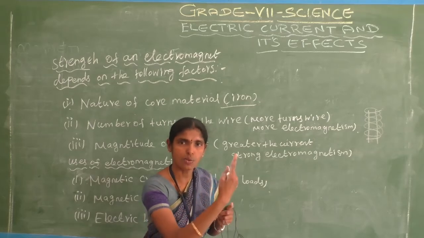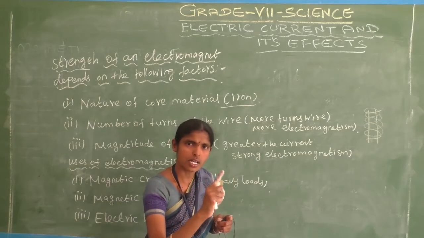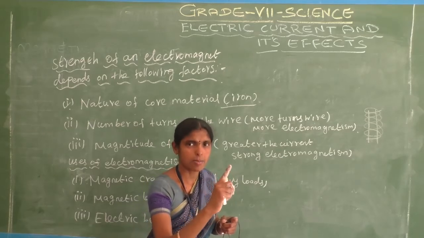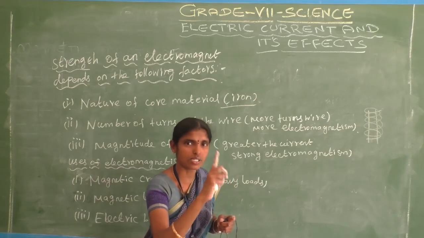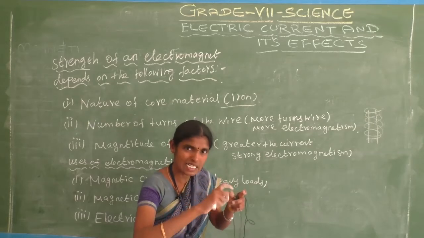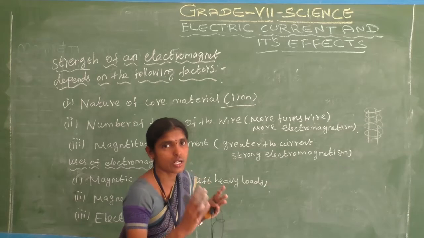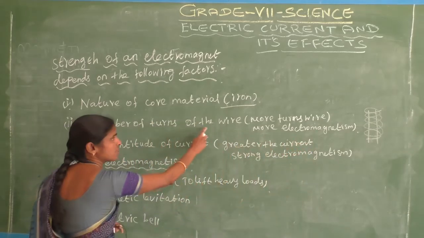Already we have taken one iron nail, no? Many turns of wire are wound around the nail, tightly. This is a strong electromagnet. Do you understand? This is the number of turns of wire.